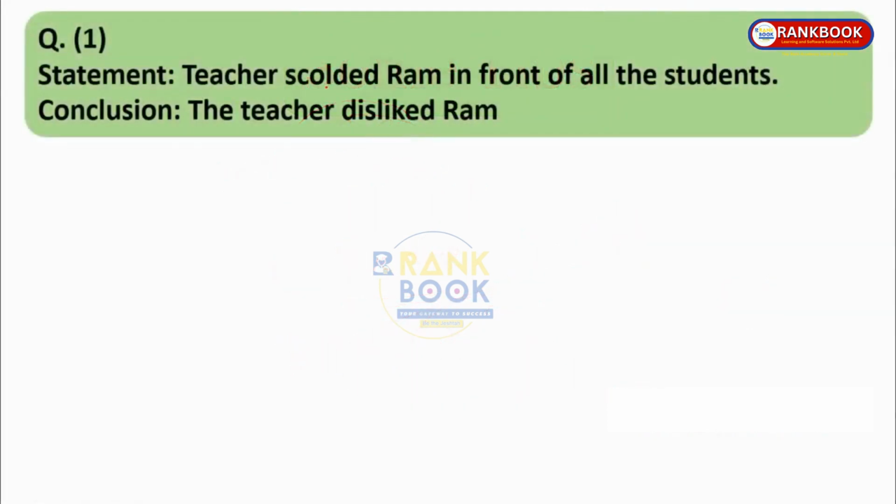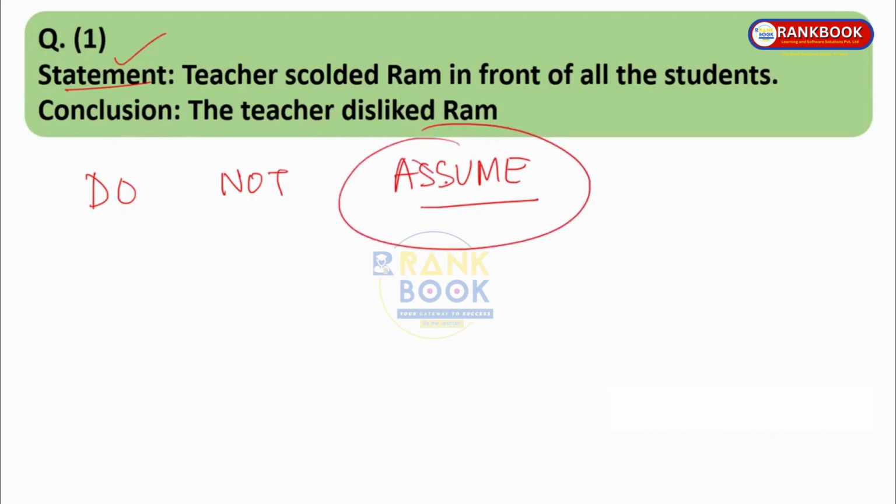Statement: teacher scolded Ram in front of all the students. Conclusion: the teacher disliked Ram. Now over here, the first tip: do not assume anything. Whatever statement is given, we have to base our conclusion only on the statement given. Now the statement is that the teacher scolded Ram in front of all students, and the conclusion drawn is the teacher disliked Ram.